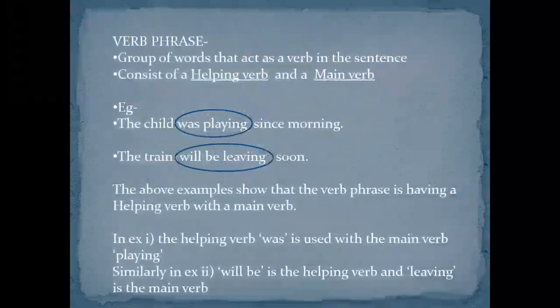Moving on to the next type of phrase, the verb phrase. A group of words that act as a verb in the sentence is a verb phrase. So it will be telling us about an action. It consists of a helping verb and a main verb. Example, the child was playing since morning. Here the verb is playing, but with the helping verb was, it forms a verb phrase. The next example, the train will be leaving soon. Leaving is the verb in the sentence, but with the helping verb will be, it becomes a verb phrase.